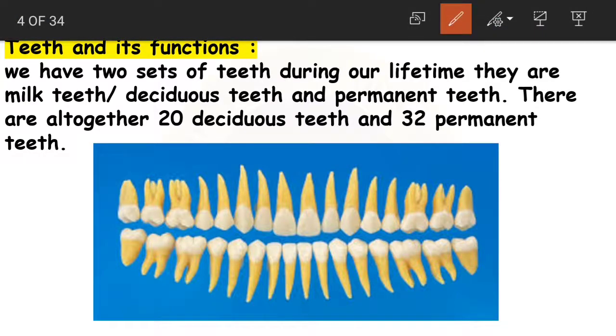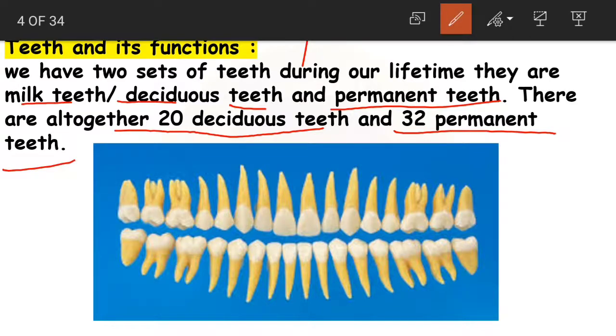Now, we have our teeth, like all 32 teeth. So how are they? We have two sets of teeth during our lifetime, and they are milk teeth, or deciduous teeth, and permanent teeth. There are altogether 20 deciduous teeth and 32 permanent teeth. So overall, children, we will be having 32 permanent teeth, this is in the upper jaw and this is in the lower jaw. So this will be the teeth structure.